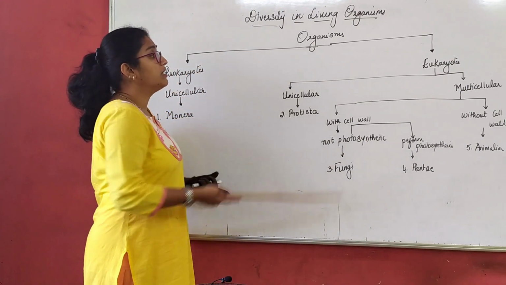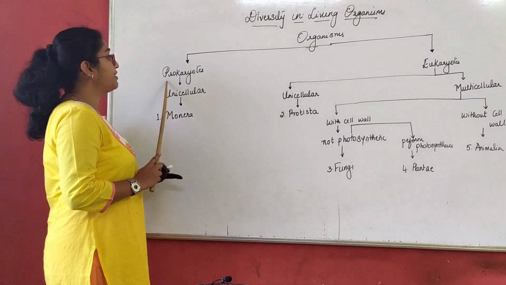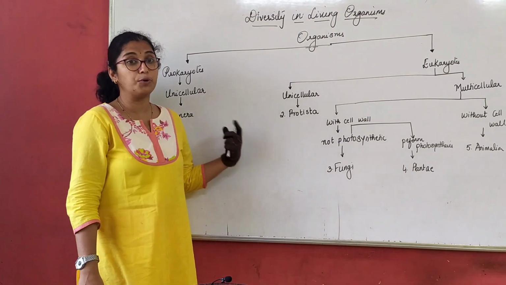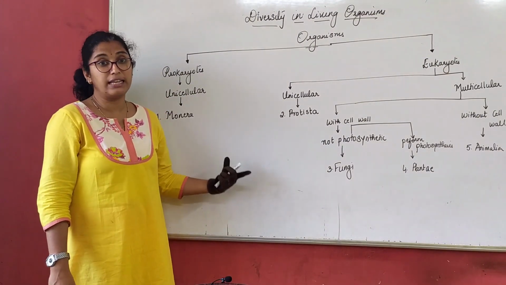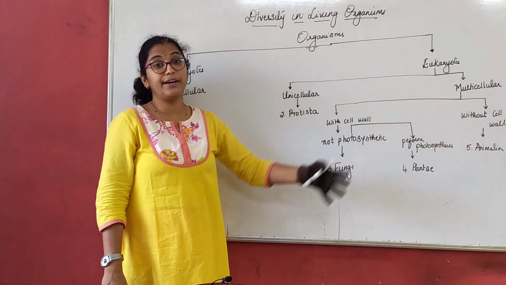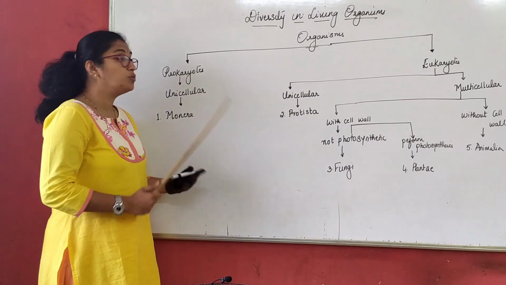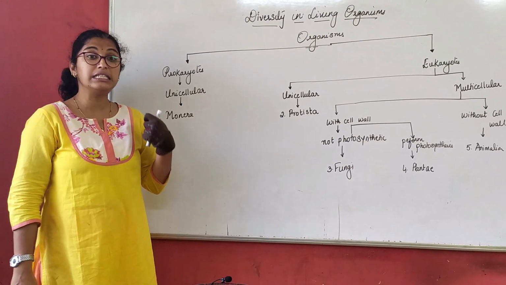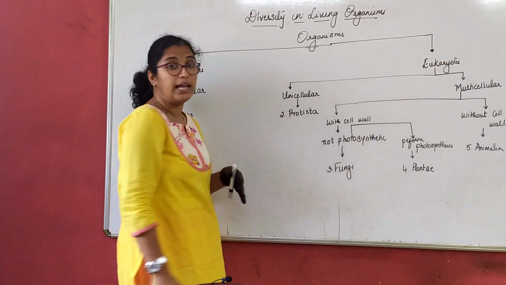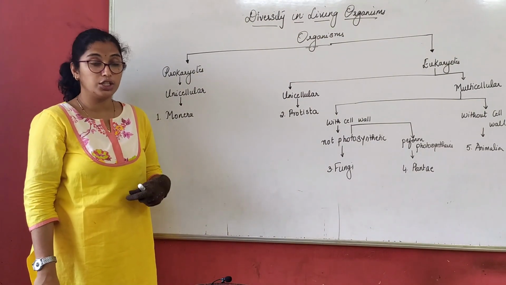So this tabular chart we studied in our previous class, that is, organisms, we bifurcate or classify them in terms of prokaryotes and eukaryotes. We all know what are prokaryotes, the most primitive organisms which do not have a well-defined nucleus, and eukaryotes which have a well-defined nucleus. Now all prokaryotes are unicellular organisms which have a single cell. Eukaryotes are also unicellular as well as multicellular. Though they are unicellular, they still fall under eukaryotes.